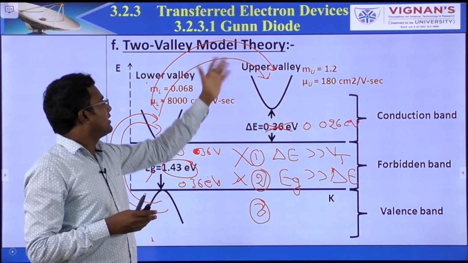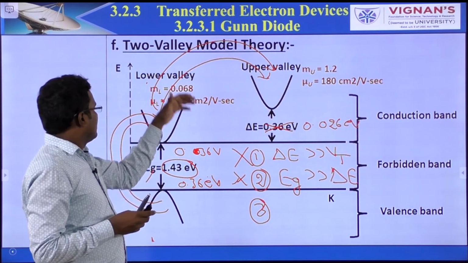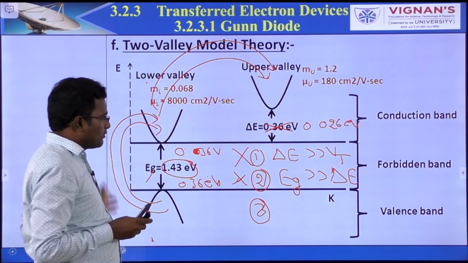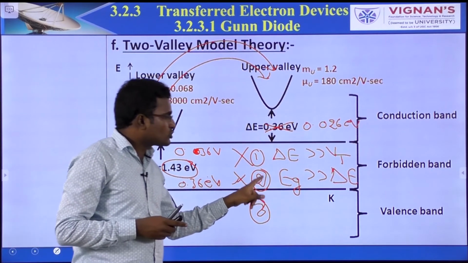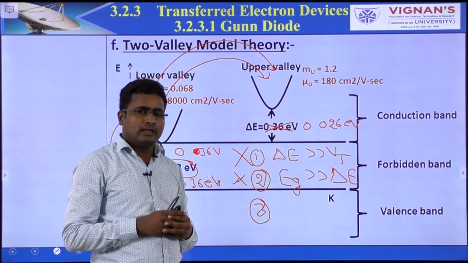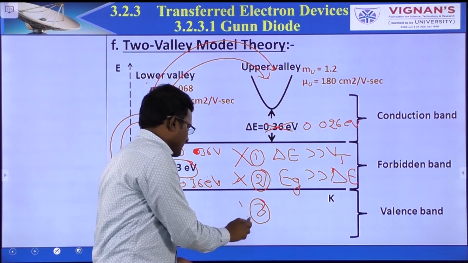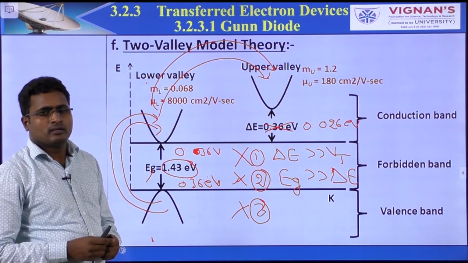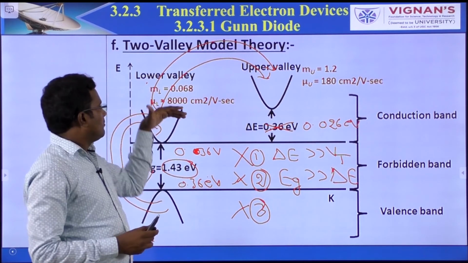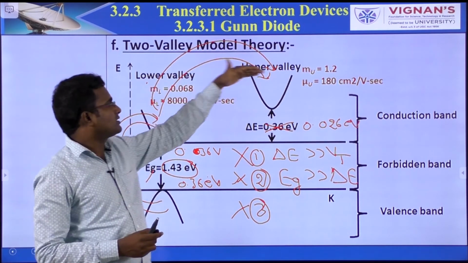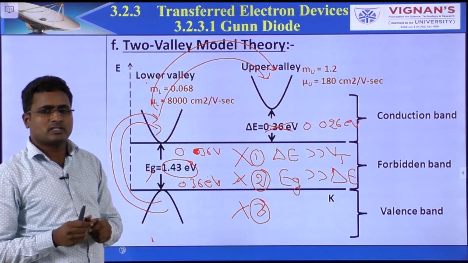Whatever is transferred from the lower valley to the upper valley is again filled by valence band electrons. That's why Eg should also be greater than del E. As we explained in the third case, mobility should be high here, mobility should be low there, mass of the electron should be low here and high there. Then only negative resistance is possible.